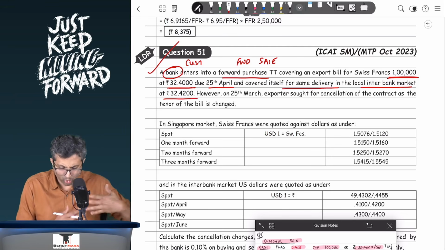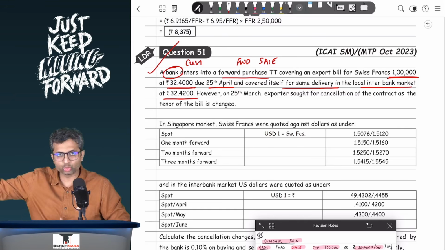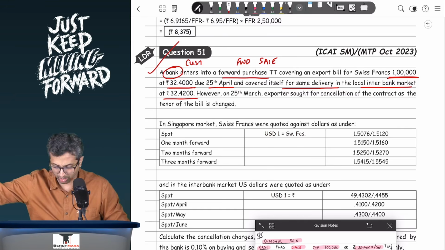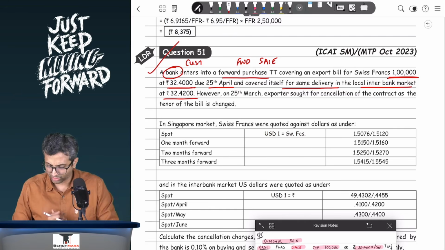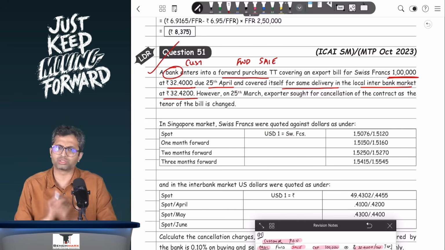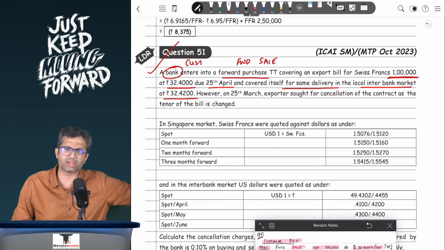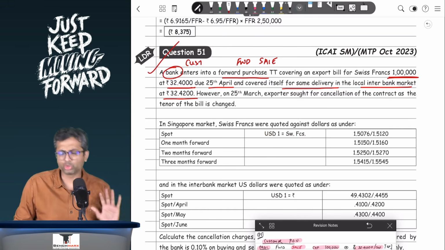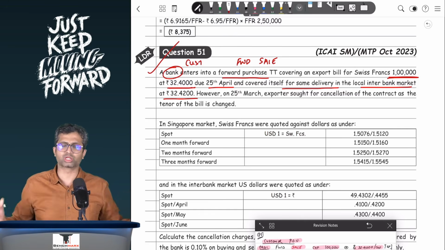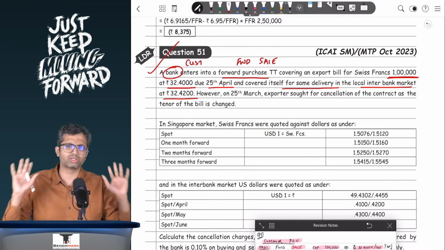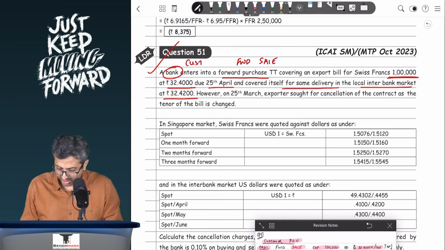Now the bank has agreed to purchase from the customer at 32.4, and maybe in the interbank market, the bank has done some other deal at 32.42. Now that does not really matter to the customer. Whether the bank is covering it or not covering it does not really matter. However, on 25th March, that is 1 month before maturity, the exporter sought cancellation of the contract as the tenor of the bill has changed.